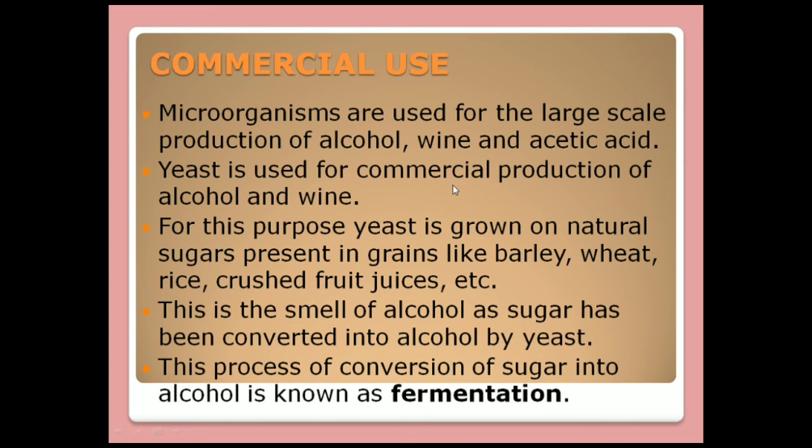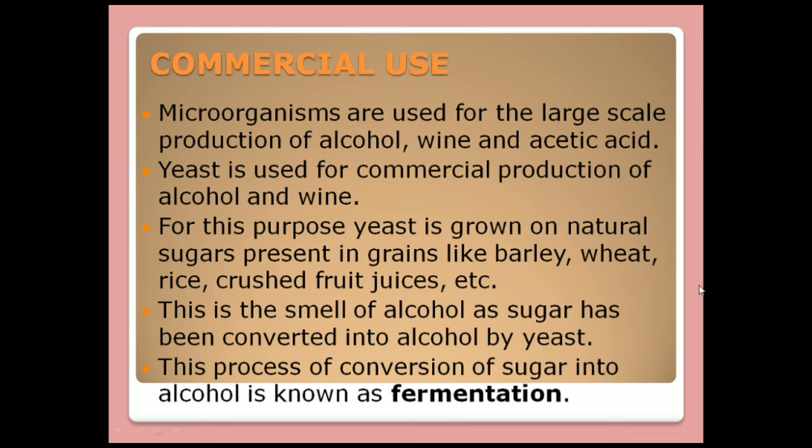Yeast is used for commercial production of alcohol and wine. For this purpose, yeast is grown on natural sugars present in grains like barley, wheat, rice, crushed fruit juices, etc. This is the smell of alcohol, as sugar has been converted into alcohol by yeast. This process of conversion of sugar into alcohol is known as fermentation.